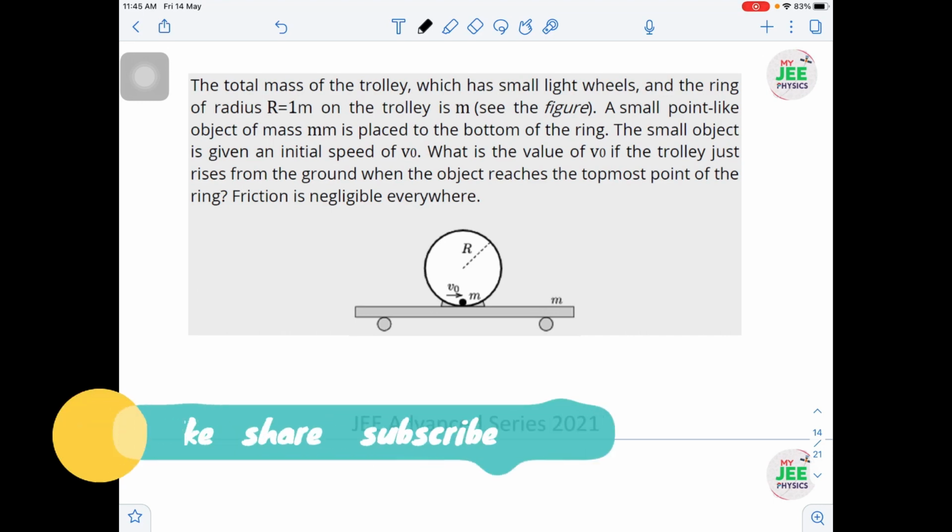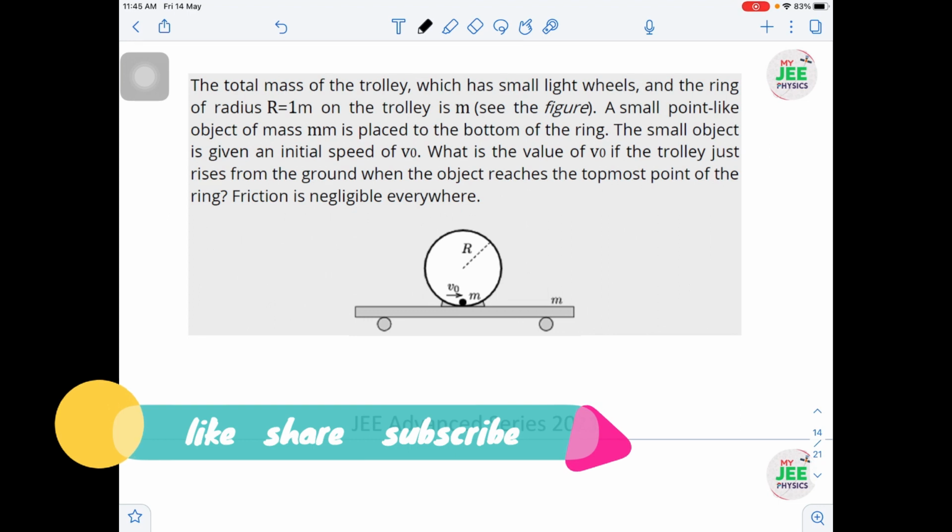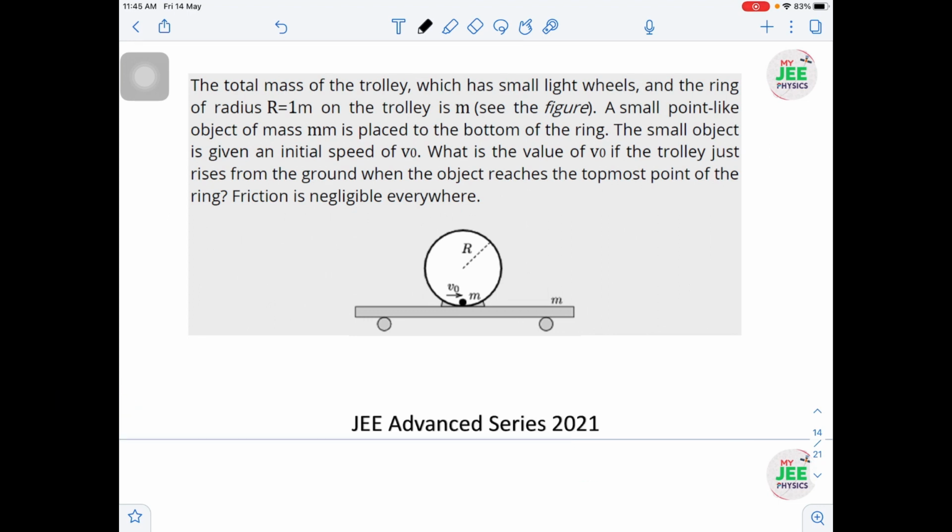And this is another special case in vertical circular motion, because whenever we do vertical circular motion, usually that vertical circular track will be at rest, but here in this case the track also will be moving. So now I request everybody to read the question and attempt yourself and come back for the solution.